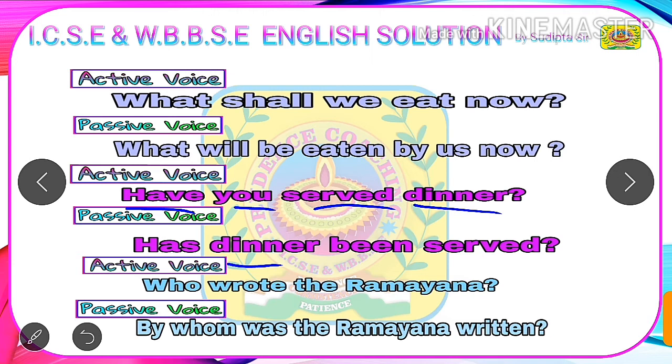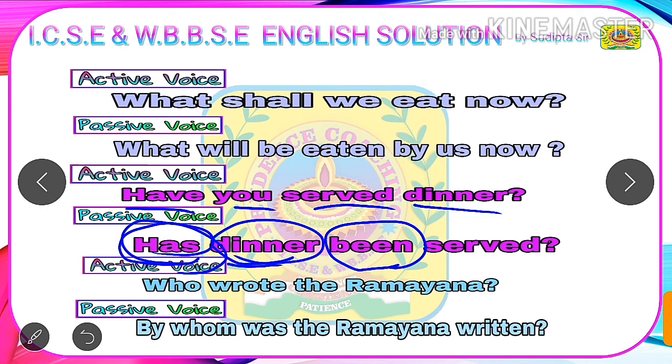Here we will write been after the subject, and before the subject we have to write has or have. As our active voice is in present perfect tense, so we need to write has or have as the helping verb in passive voice. As our subject dinner is singular, so we have written has. With the third person singular we use has, and for the other subjects we use have.